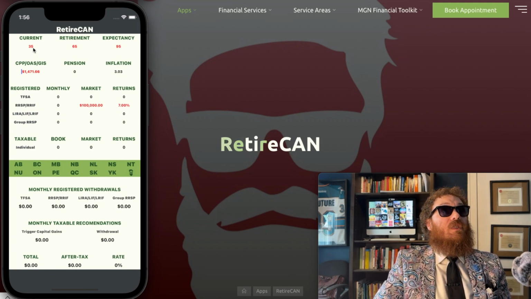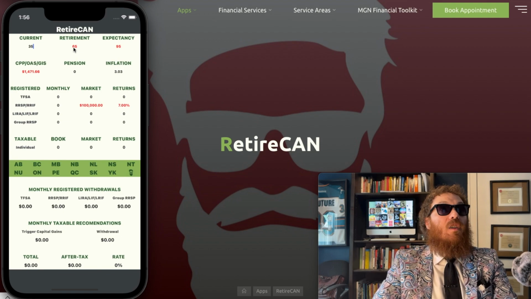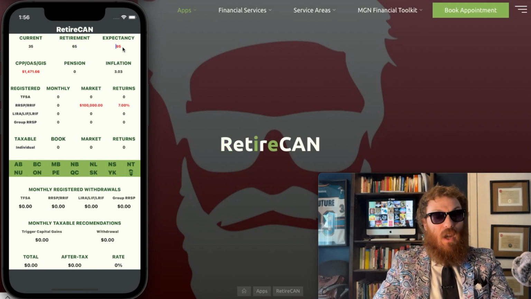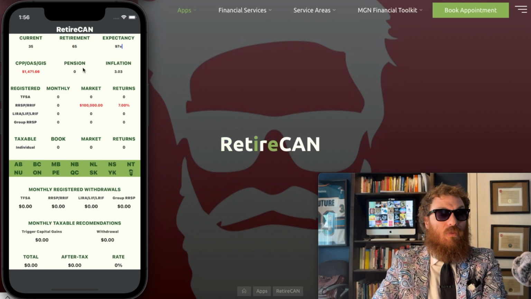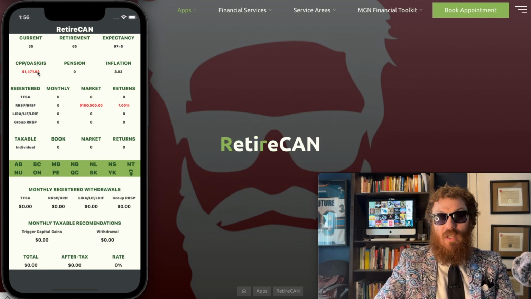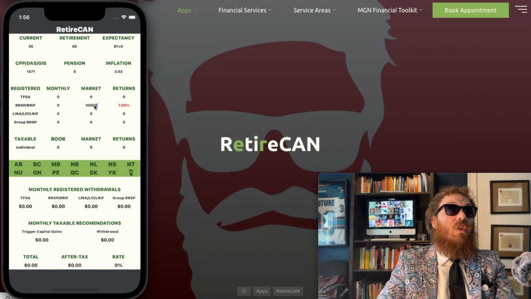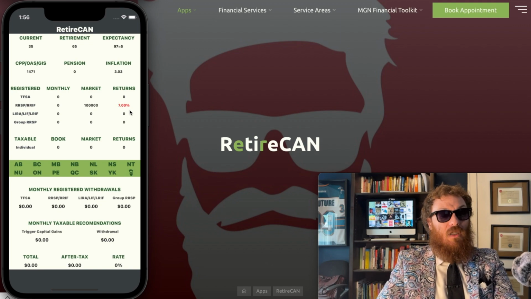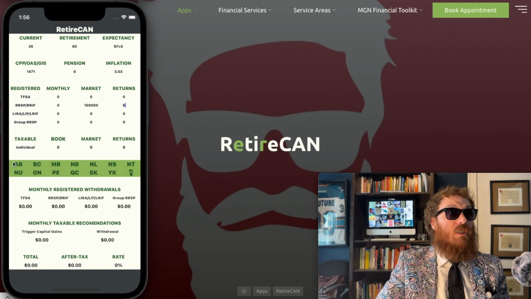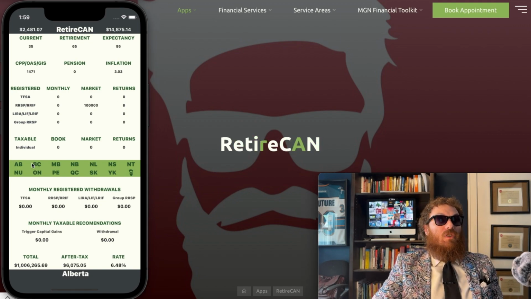All right, so let's predict a 35-year-old's retirement, retiring at 65, living till 95, and we're going to use the number here, maybe close, just close, doesn't have to be perfect, 1.71. Let's say this 35-year-old has $100,000 and is getting an 8% return. So basically what you're going to do is just click on the province that you live in and it will help start calculating your retirement. Now here are the outputs. Since you're not retired, it's not going to tell you how much to withdraw.